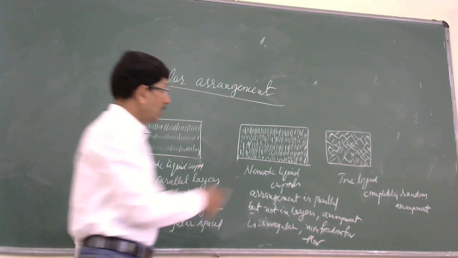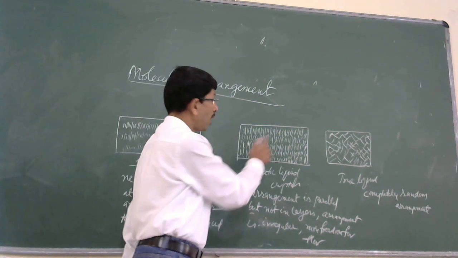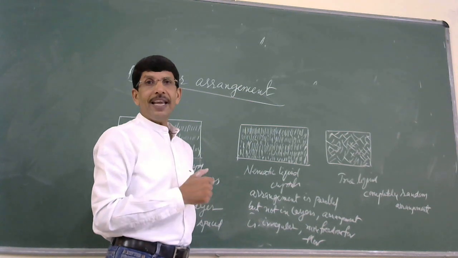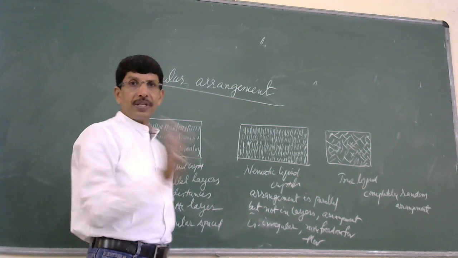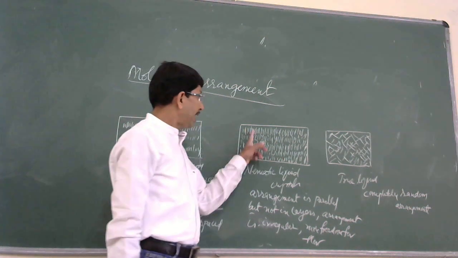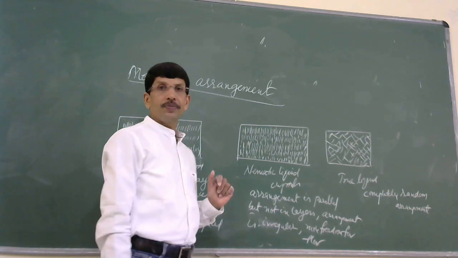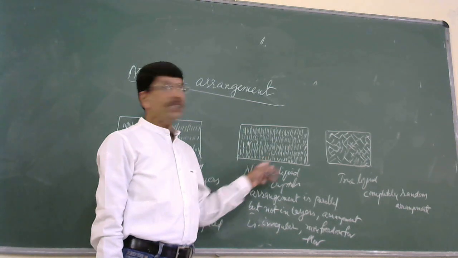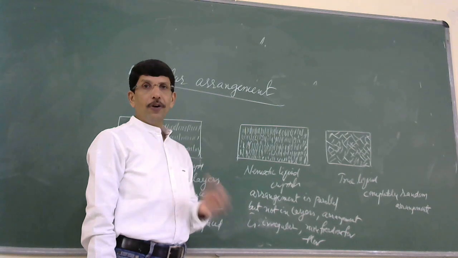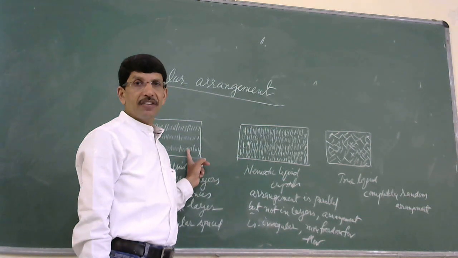When it comes to nematic liquid crystals, here also the molecular arrangement is almost parallel, but the layer-like arrangement is absent. Unlike smectic crystals, in nematic crystals there is a parallel arrangement of molecules, but not in the form of layers. The arrangement of molecules is irregular, not layered, and therefore they have more freedom to flow. Hence, they are more fluid in nature than smectic crystals.